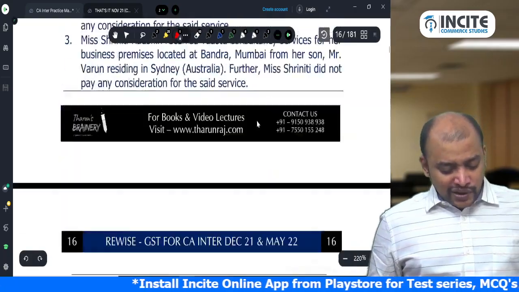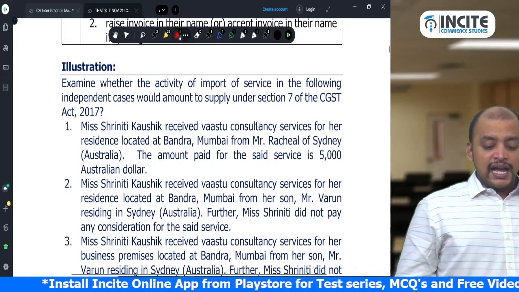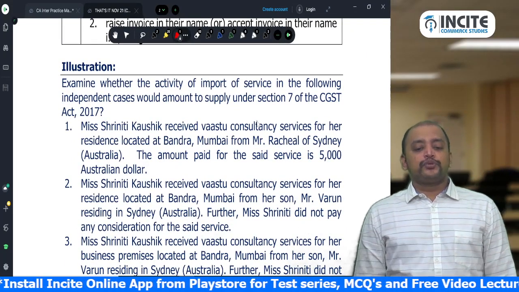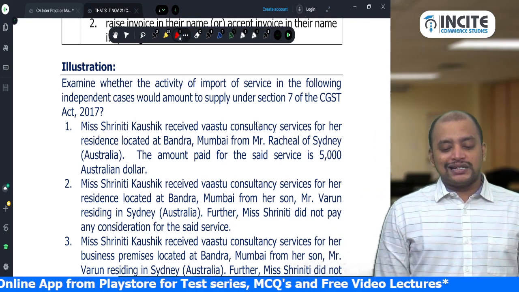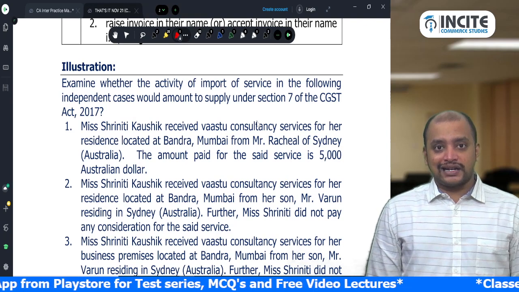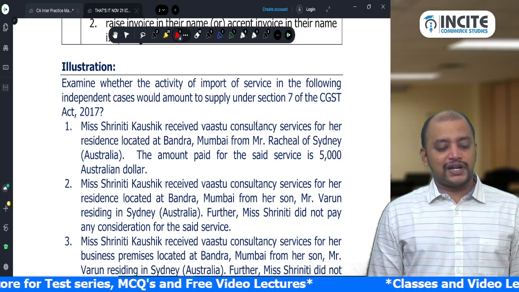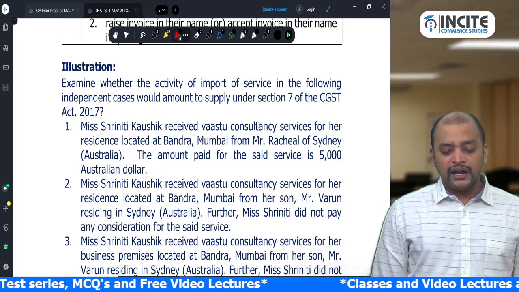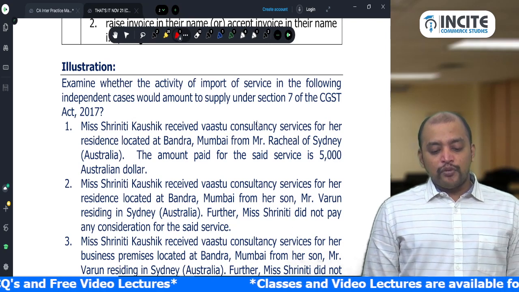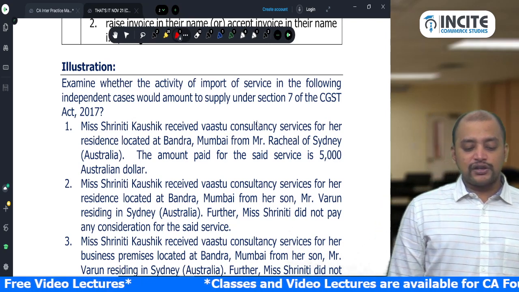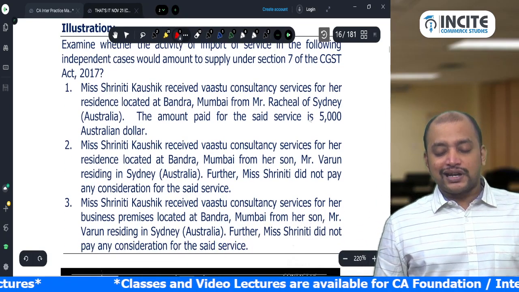So there is one question, one illustration based on this. Have a look at this. Examine whether the activity of import of service in the following independent cases would amount to supply under section 7 of the CGST Act. Ms. Srinidhi Kaushik received Vastu Consultancy services for her residence located at Bandra, Mumbai from Mr. Rachel of Sydney, Australia. The amount paid for the said service is 5,000 Australian dollars. So it is import of services, correct?